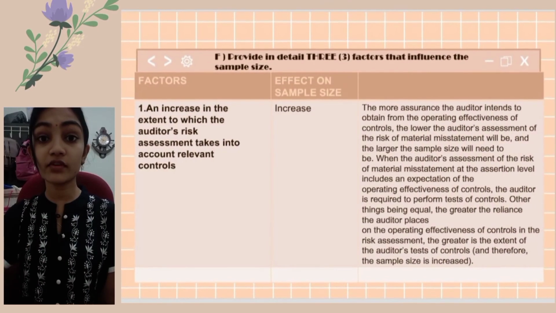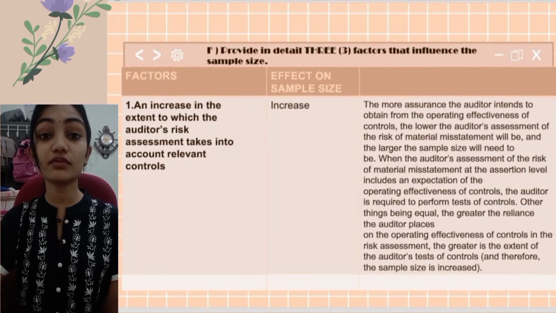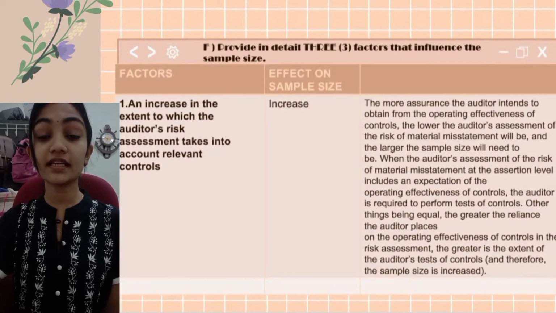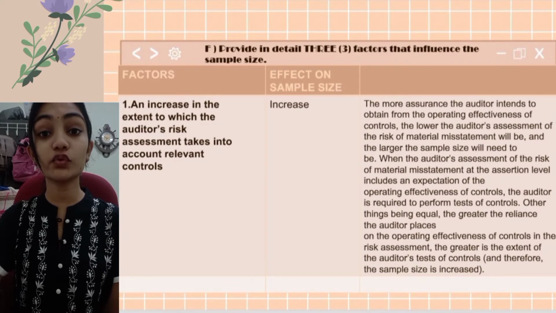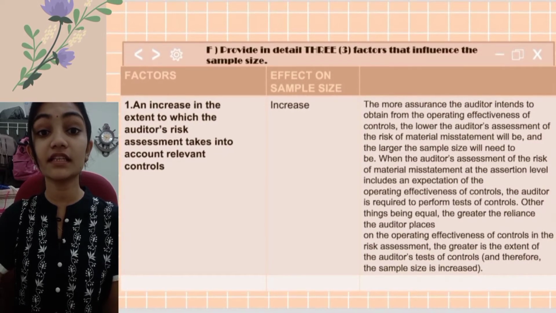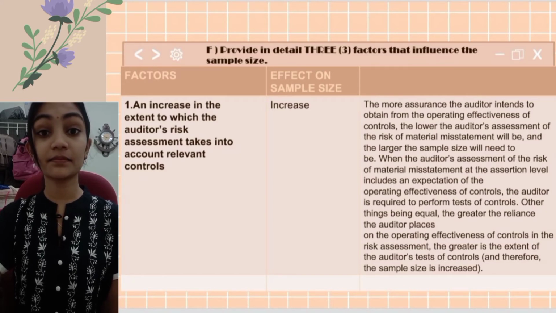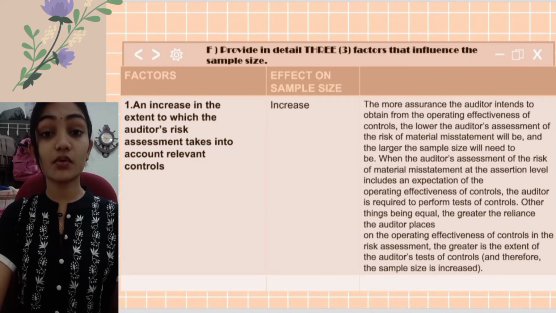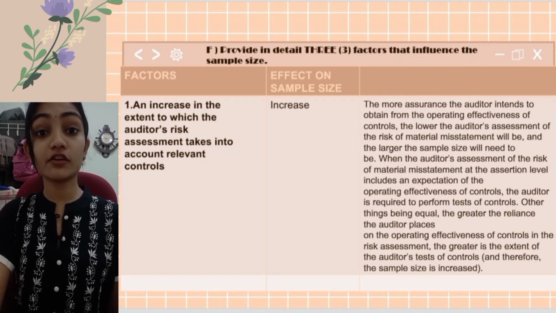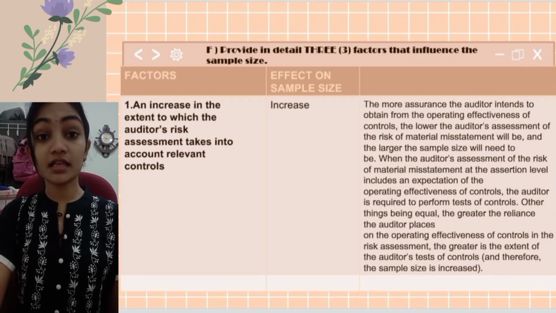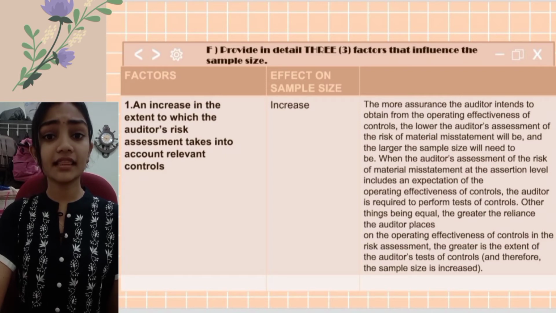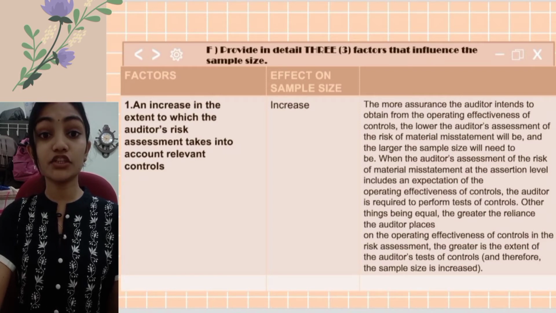Part F: provide in detail three factors that influence the sample size. The first factor is an increase in the extent to which the auditor's risk assessment takes into account relevant controls. The effect on the sample size is increased. For this factor, the more assurance the auditor intends to obtain from the operating effectiveness of controls, the lower the auditor's assessment of the risk of material misstatement will be, and the larger the sample size will need to be.